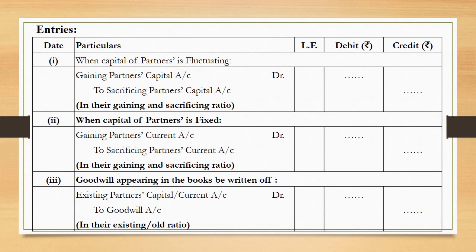The basic thing is when the effect of goodwill is to be given, the gaining partner's account is debited to the sacrificing partner's, and it depends whether it's a capital account or a current account, depending on the method of maintaining the capital account. And if goodwill appears in the books, that needs to be written off amongst the existing partners in their existing ratio, that is the old ratio.